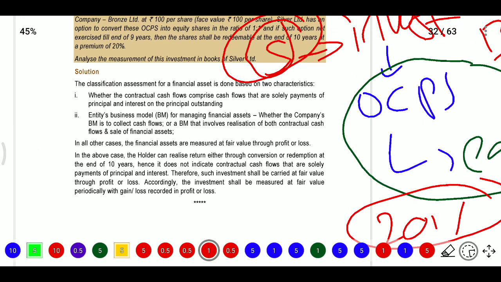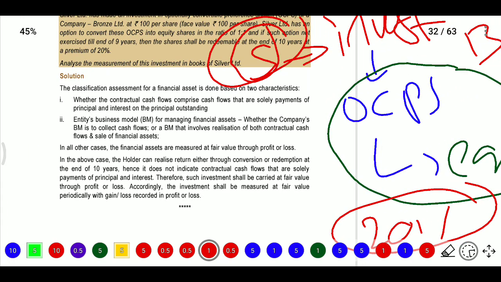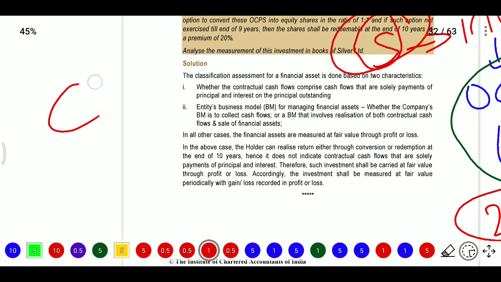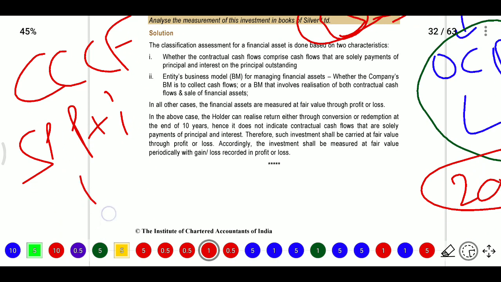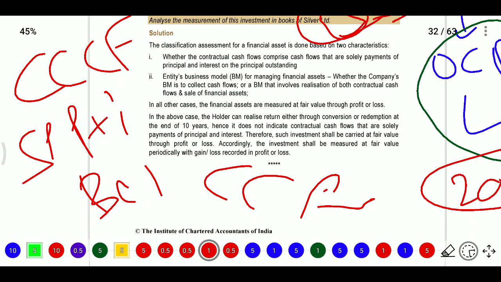So classification of financial assets is done based on two characteristics. One is the contractual cash flows, so we need to see the contractual cash flows, that is, cash flows that are solely payments of principal plus interest on the principal outstanding. After that, the business model: we need to consider the business model of managing financial assets, whether the company's business model is collecting contractual cash flows or not, that involves realization of both contractual cash flows and sale of financial assets. So in all other cases, the financial assets are measured at FVTPL.